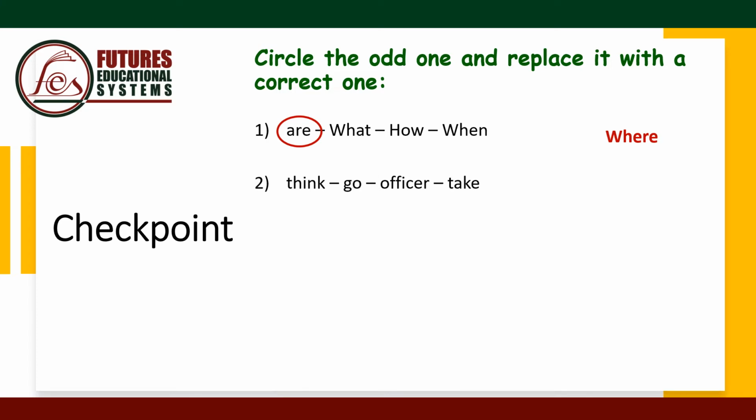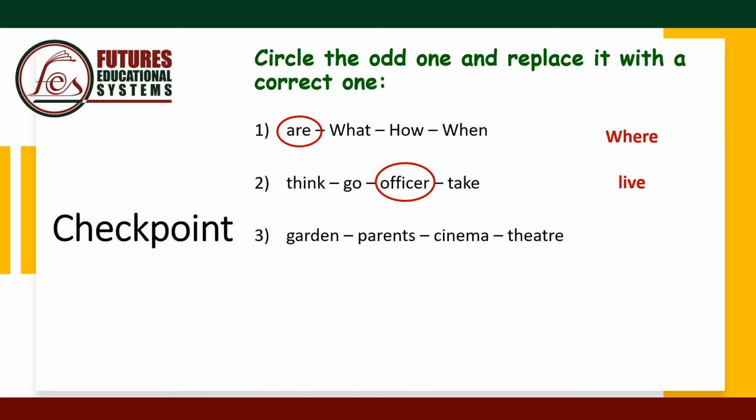Number 2: think, go, officer, take. Think, go, and take are verbs in the present simple, but officer is a noun. So this is the odd one, and we're going to replace it with any verb in the present simple, like live.